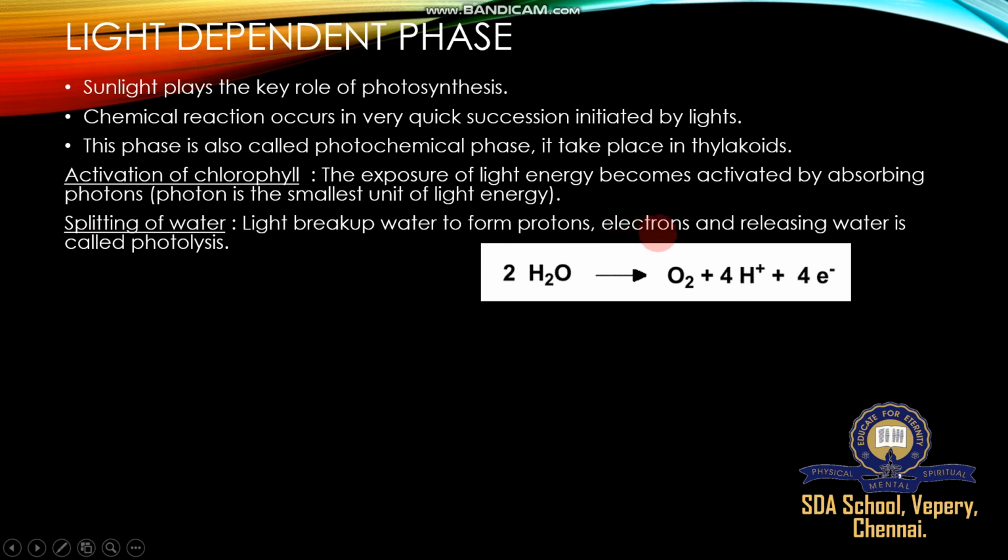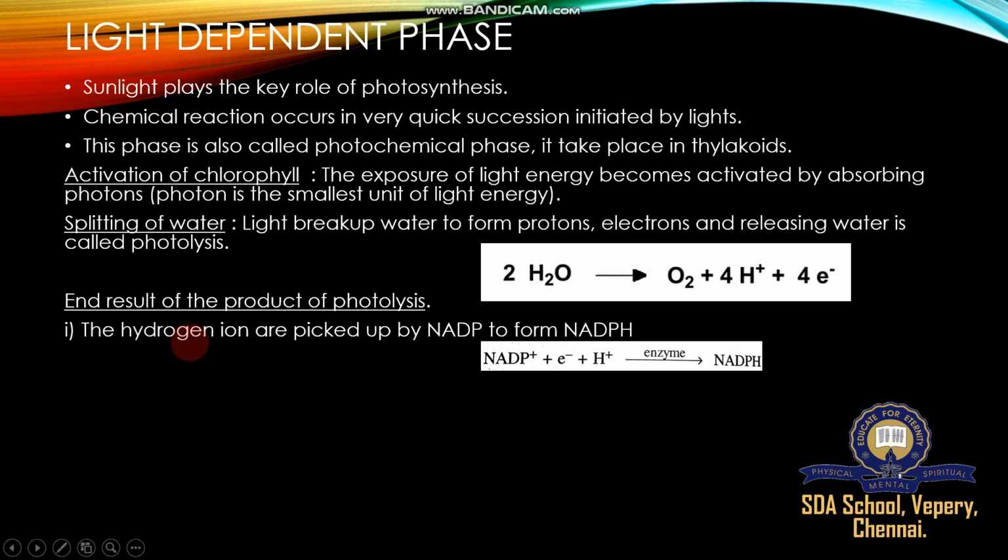Proton, electron, and oxygen are released, and this is called photolysis. And the end result, the product of photolysis, is not water; here it should be oxygen. A small mistake was made here. Photolysis is the light breaking of water to form proton, electron, and oxygen, but not water. The water was corrected to oxygen. Releasing oxygen, the process is called photolysis. The end result of photolysis: